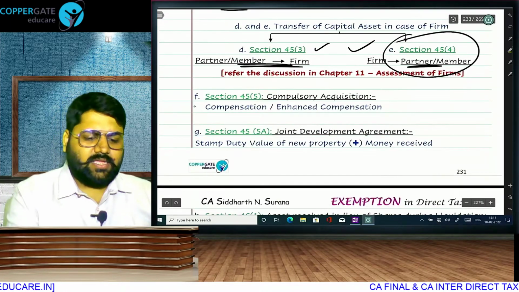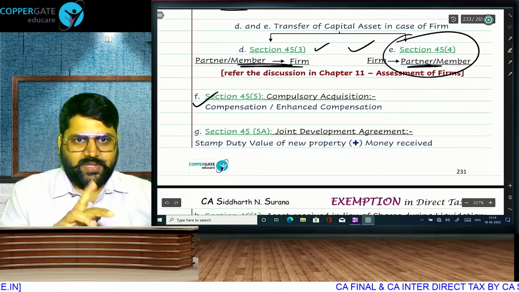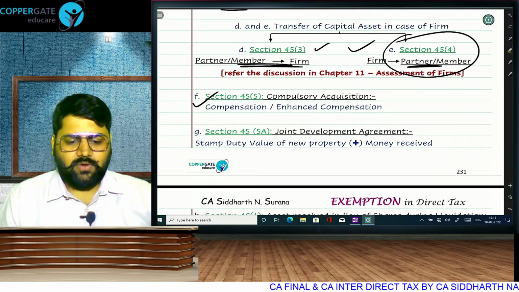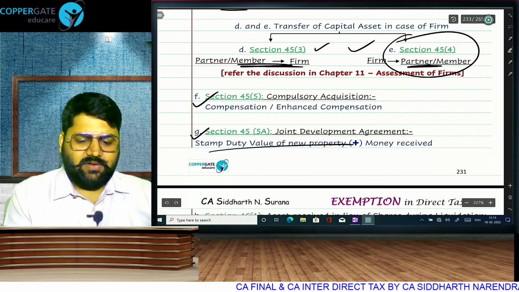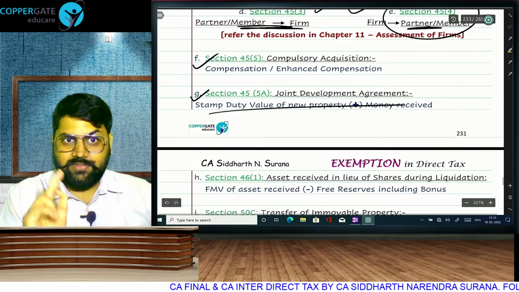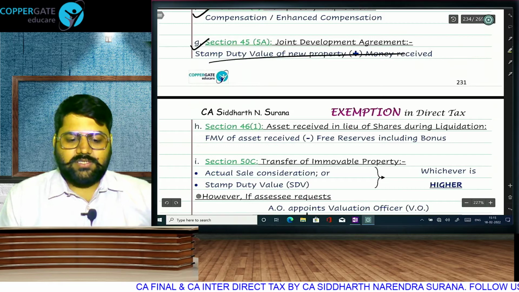You can see in case of compulsory acquisition, the initial compensation in the year of first installment, and enhanced compensation in the year of final order. Joint development agreement, what will be sale consideration? Stamp duty value of new property plus the amount in money in the year of receiving completion certificate.